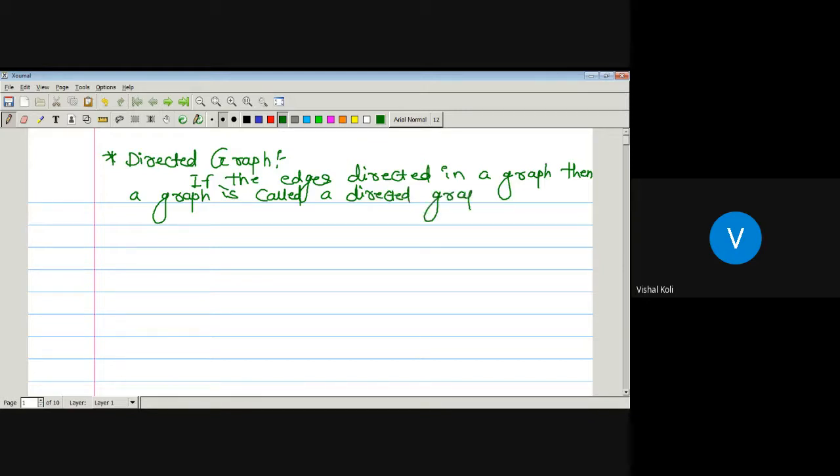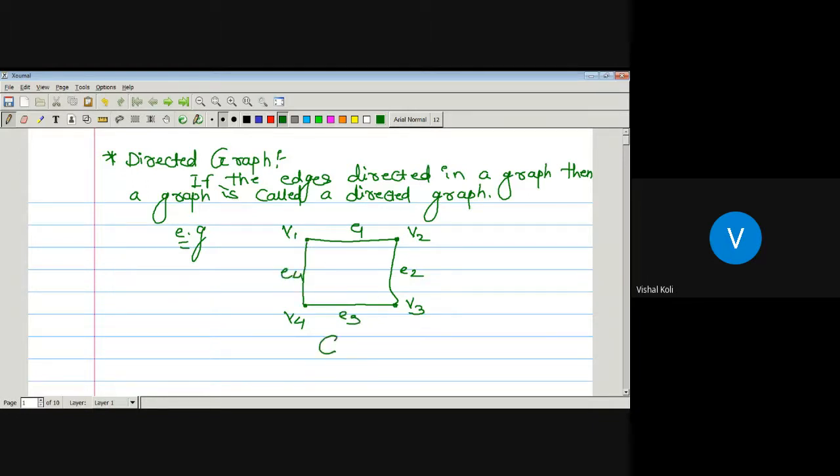For example, suppose there are four vertices in a graph, v1, v2, v3 and v4, and these are the edges which are incident on these vertices. Suppose this is edge e1, this is e2, e3, and this is e4.